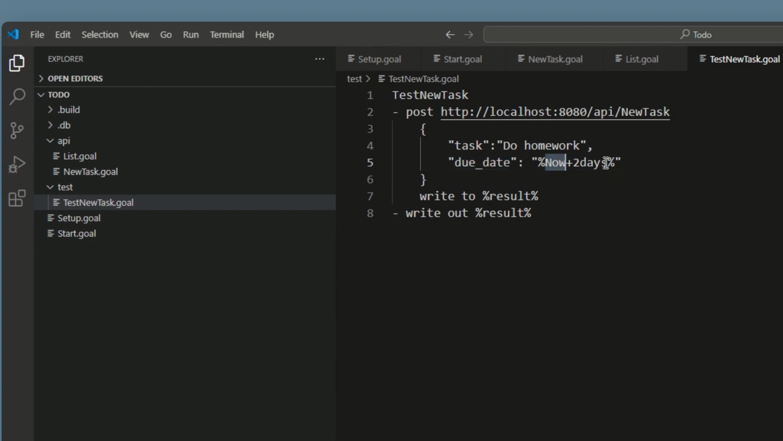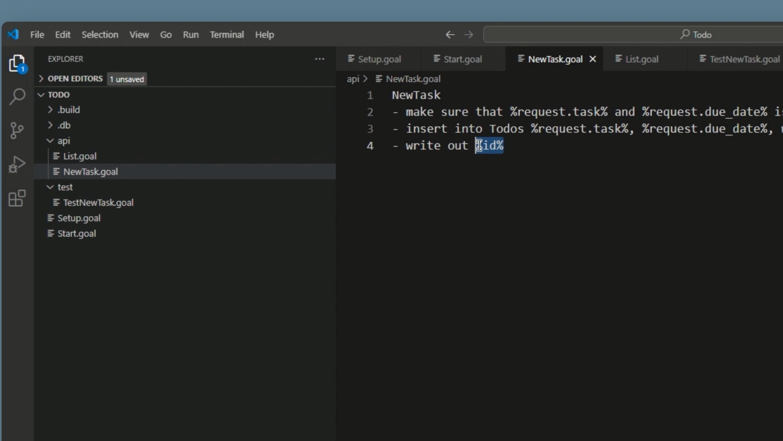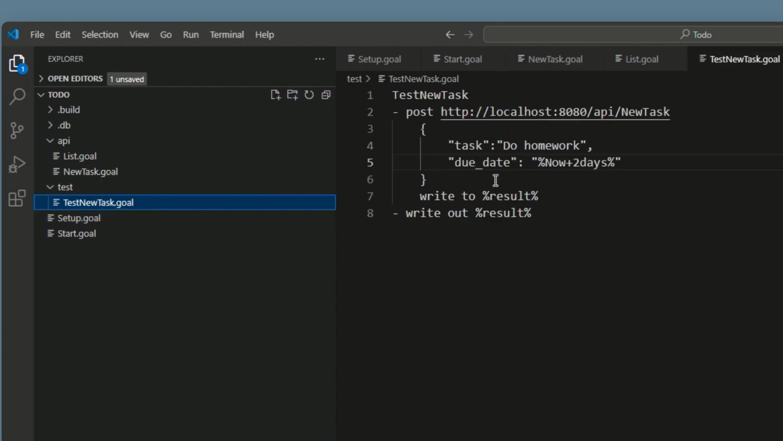You will notice that we have a now variable. This is the current date and time on your system. You can keep it simply as now for the current date and time, or add an operator to indicate you want to add days or subtract days. Then we write the result from the request into the result variable. This is the ID that was just created in the database, and finally write out the result variable.